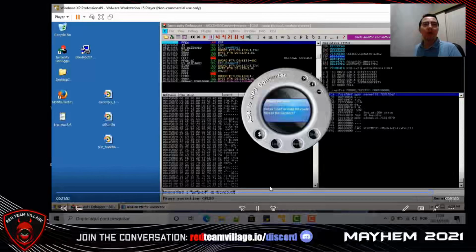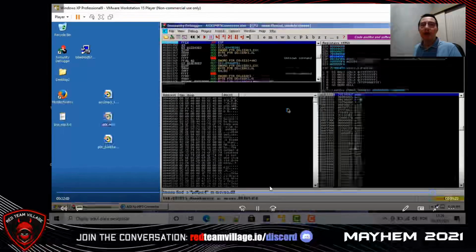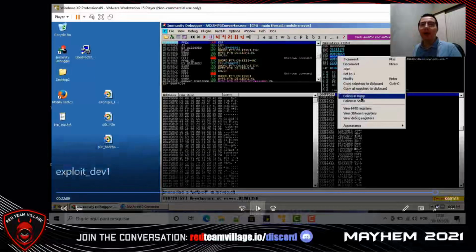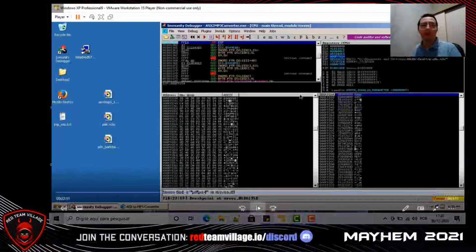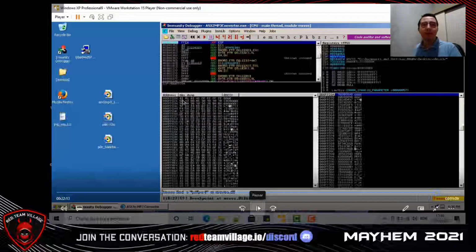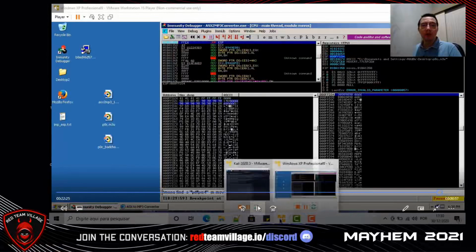So let's load our POC file in the vulnerable software. As we can see, it stopped at the jump ESP address. EIP indicates the next address that will execute, stopped at jump ESP. Click with the right button in ESP, following dump. And we have here our NOPs, 90, 90, 90, 90, that do nothing, and after, our shellcode.